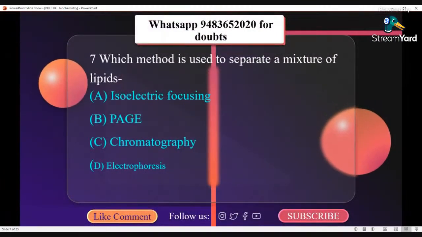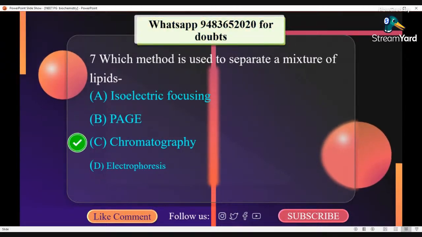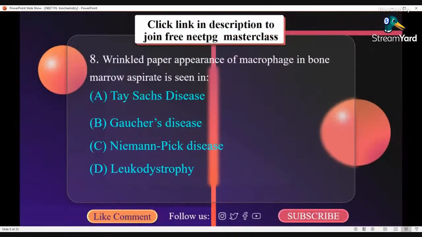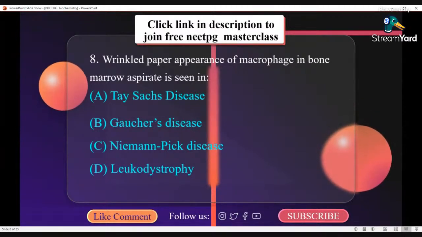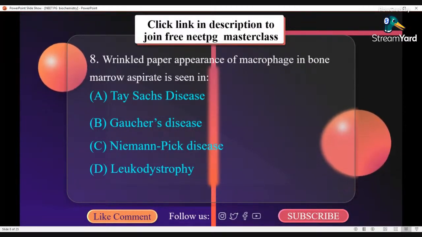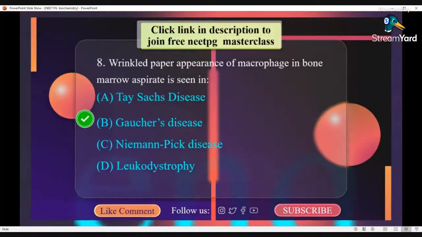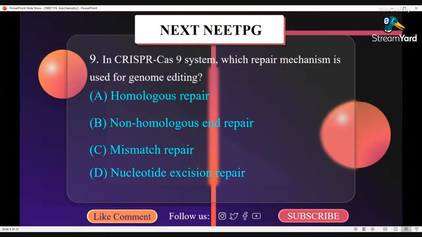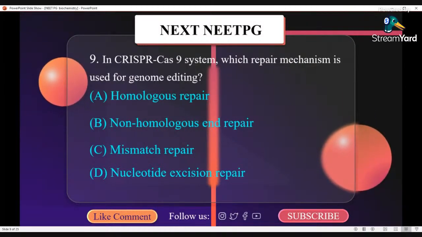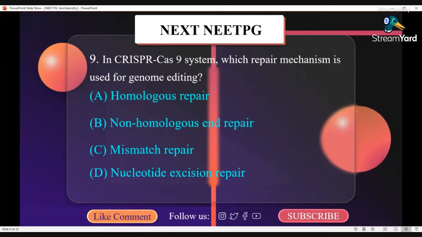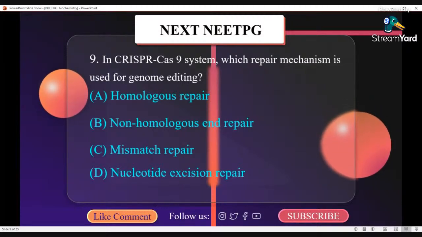Which method is used to separate a mixture of lipids? It is chromatography. A wrinkled tissue paper appearance of macrophage in bone marrow spread is seen in Gaucher's disease. In the CRISPR-Cas9 system, which repair mechanism is used for genome editing? It is non-homologous end repair.